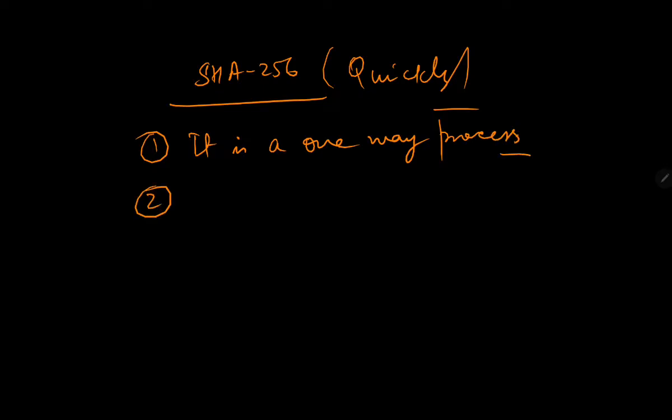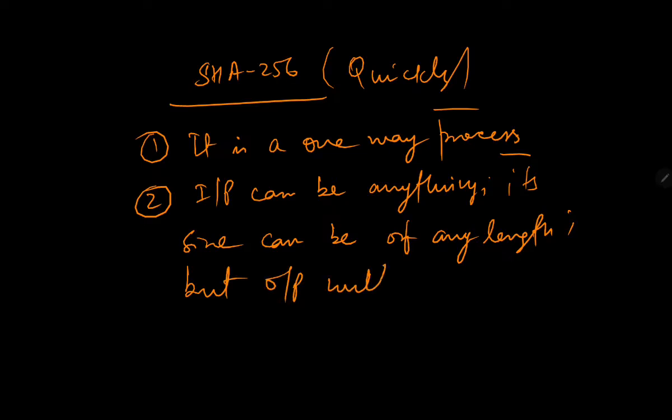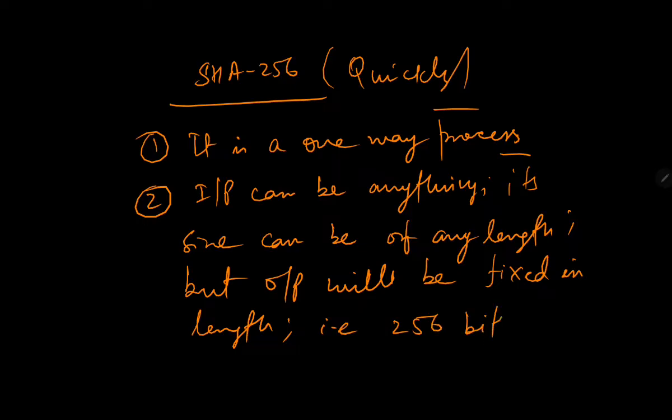Number two is, input can be anything. Its size can be of any length, but output will be fixed in length, that is 256 bits or 32 bytes. This is the second property.